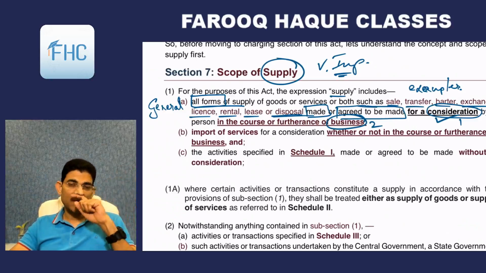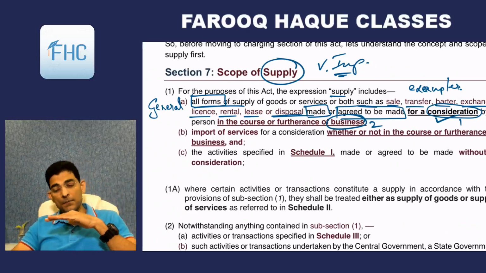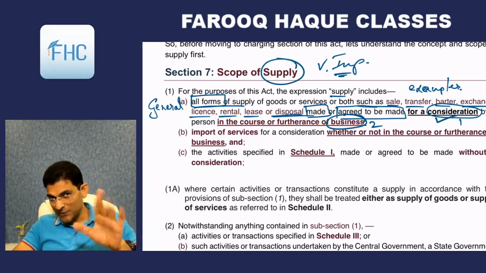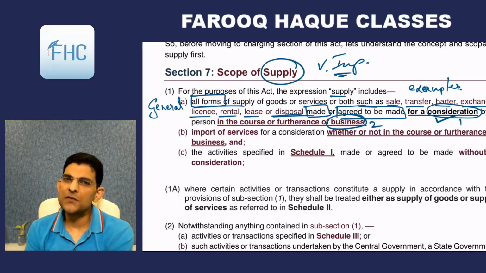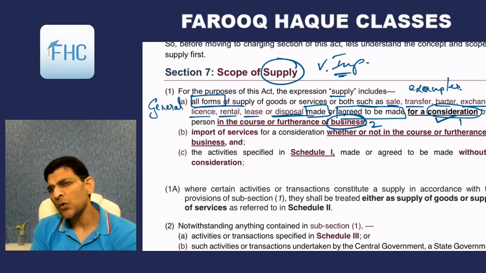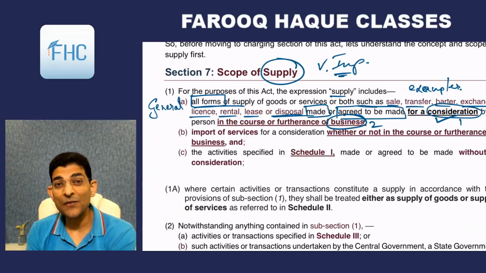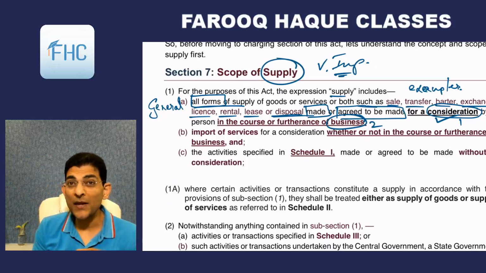So B and C give exception to this. B says that if something is for consideration, now I'll explain what it is, that if there is a consideration and it is not in the course of business, it says, okay, even if it is not in the course of business, but if there is consideration, then we will call it a supply. Okay, so it is an exception to A.